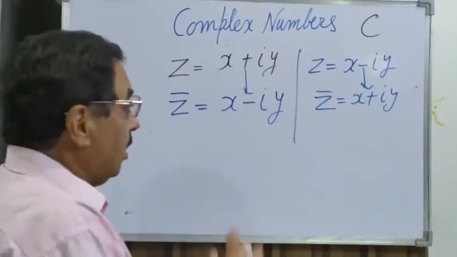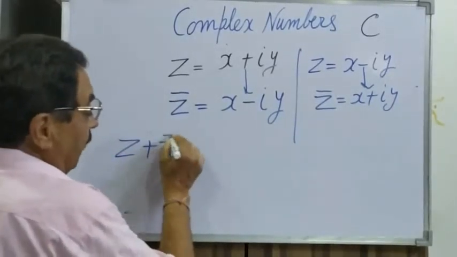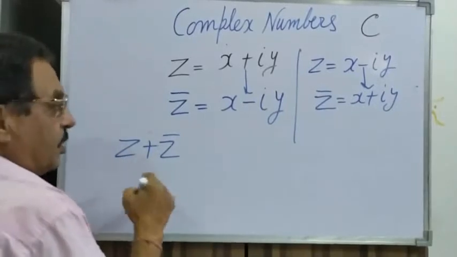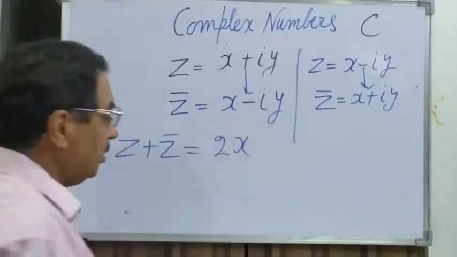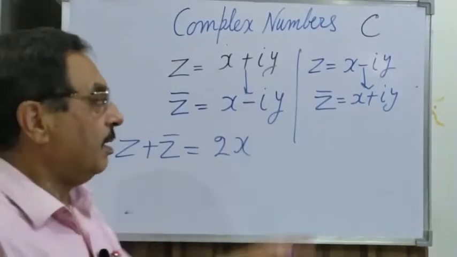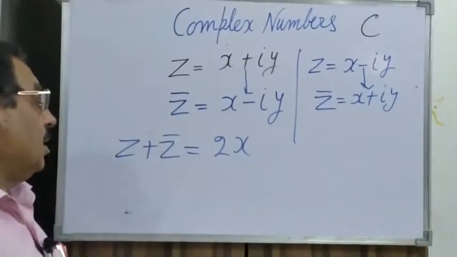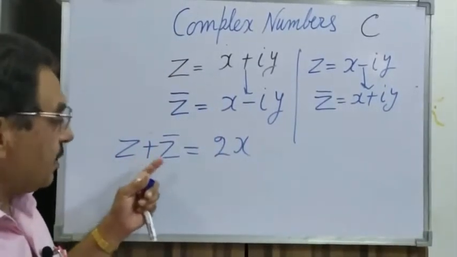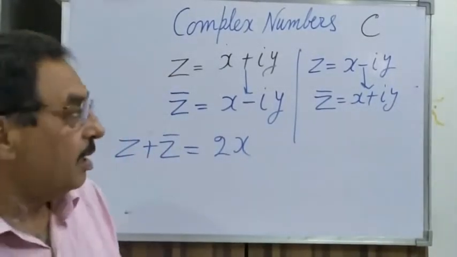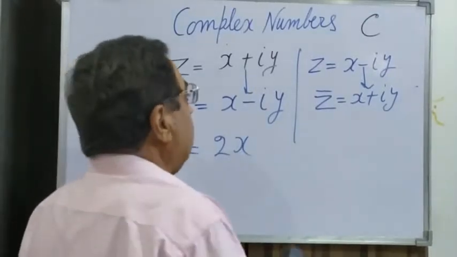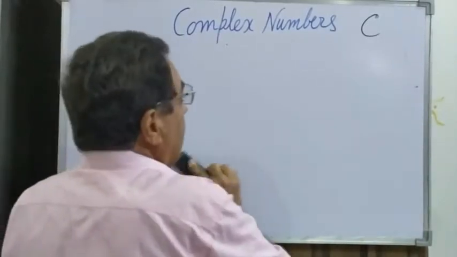Now listen, there is a very clear property. If we add up z and z bar, if I add a complex number to its conjugate, what do you get? They get cancelled and you get a real number. Again, here also, if we add these two, we get a real number. So any complex number plus its conjugate gives a real value, and the imaginary portion is eliminated.